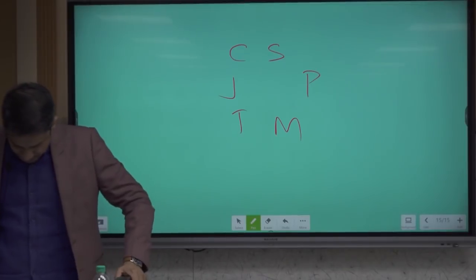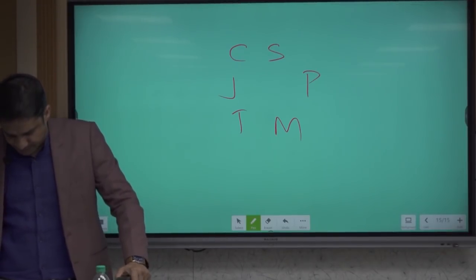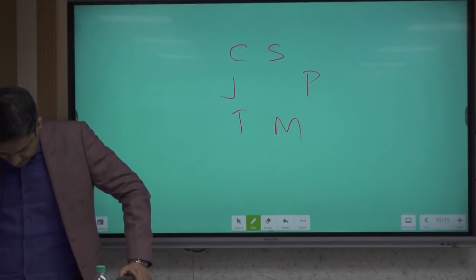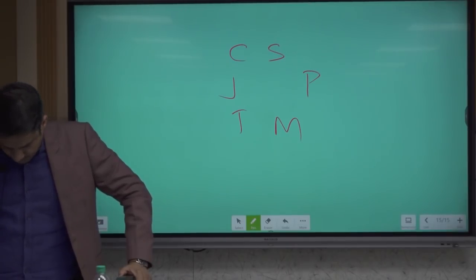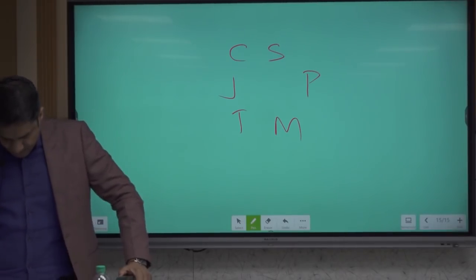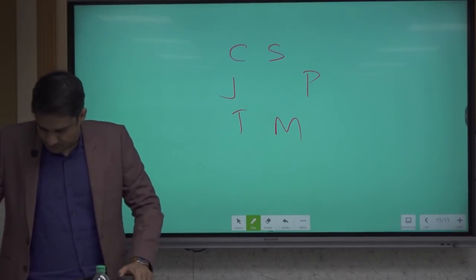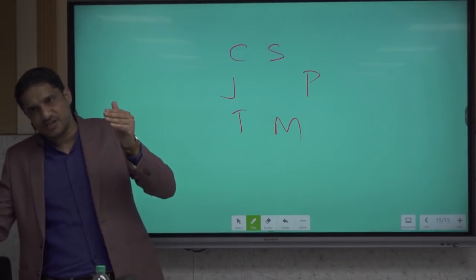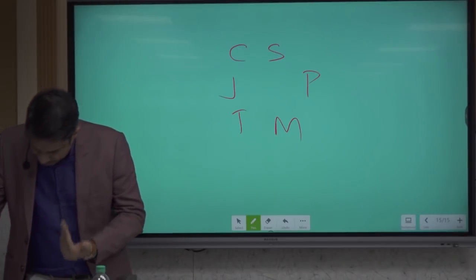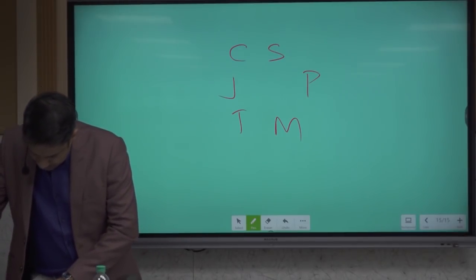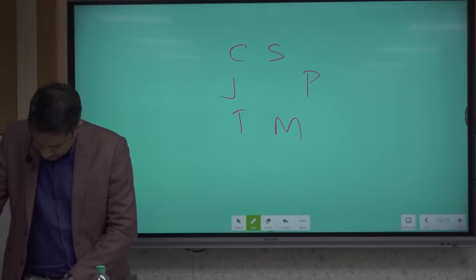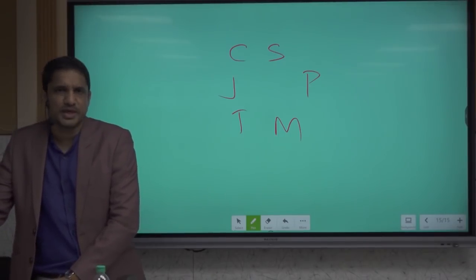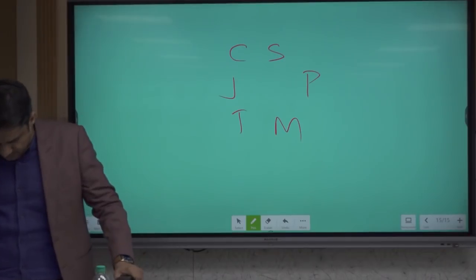Then we have semi-medium and medium land holding, that is 2 to 4 hectares and 4 to 10 hectares, which is 13%. It means small and marginal farmers have 86%, medium farmers have 13%. Large holding is very less, 0.6 only. In the last 10 years, because population is increasing, the average land holding has decreased. The number of small land holdings has increased compared to the previous census. Now the average size of land holding is almost 1 hectare.